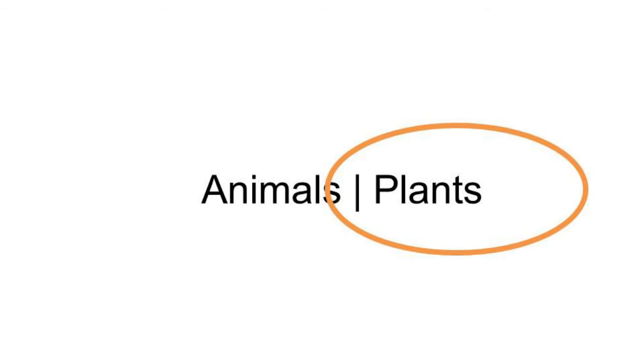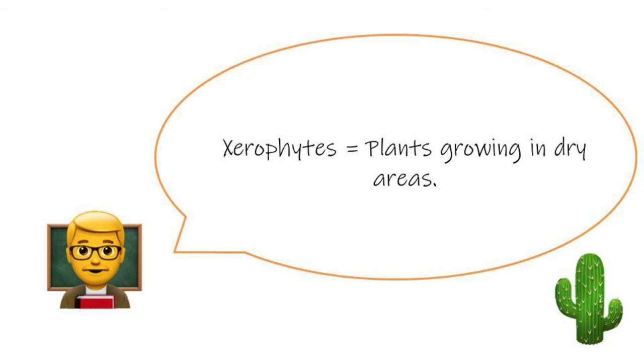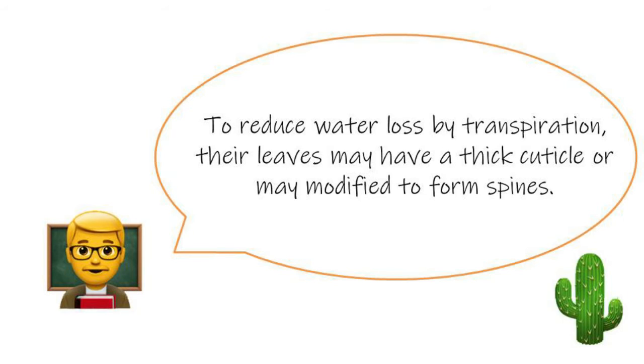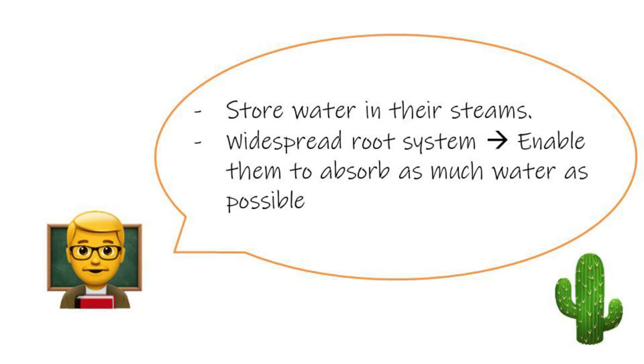They recapture the moisture from their own breath and obtain water from metabolism. On the other hand, plants are also affected by rainfall and humidity. Plants growing in dry areas are called xerophytes. To reduce water loss by transpiration, their leaves may have a thick cuticle or may be modified to form spines. Some xerophytes can store water in their stems. Many xerophytes have a widespread root system, which enables them to absorb as much water as possible.